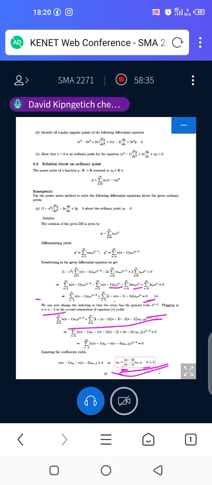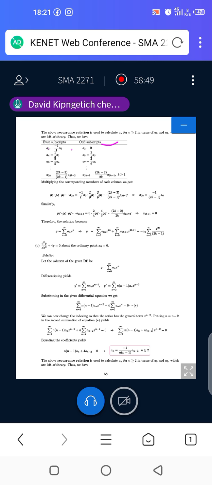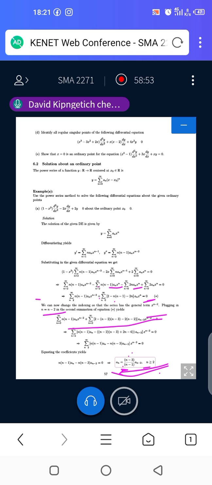So it will be simply 0, because when n is 3, you have a3 equal to, on top here, 3 minus 3, which is 0, and the denominator, 3 minus 1, is 2. So 0 over 2 is 0. That's why you're seeing that a3 is basically 0. What about a4?